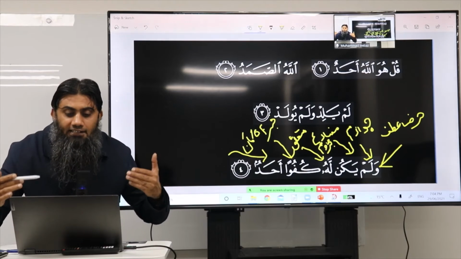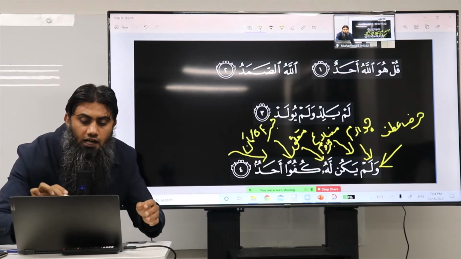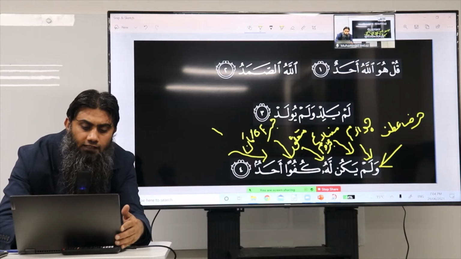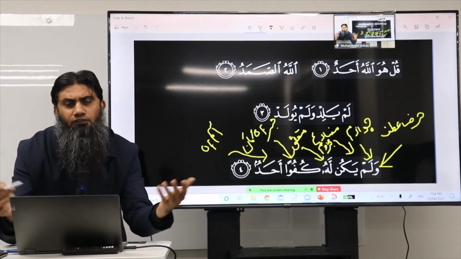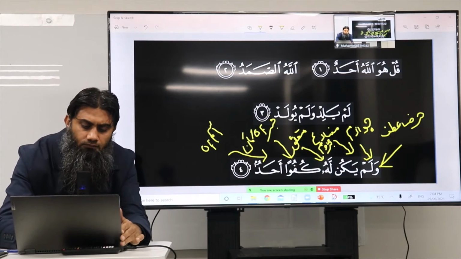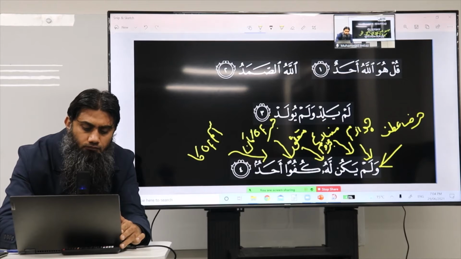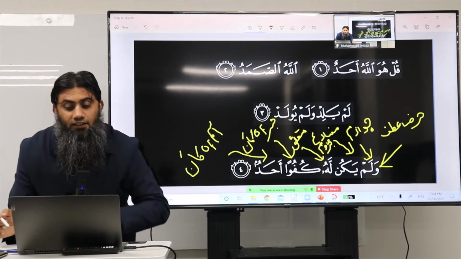That has been replaced because of ahadun. So now ahadun will play the role of ism of kana. But being more precise, you can say ism of yakun or kana, no problem in that. It's the same family basically. Now let's translate this one.